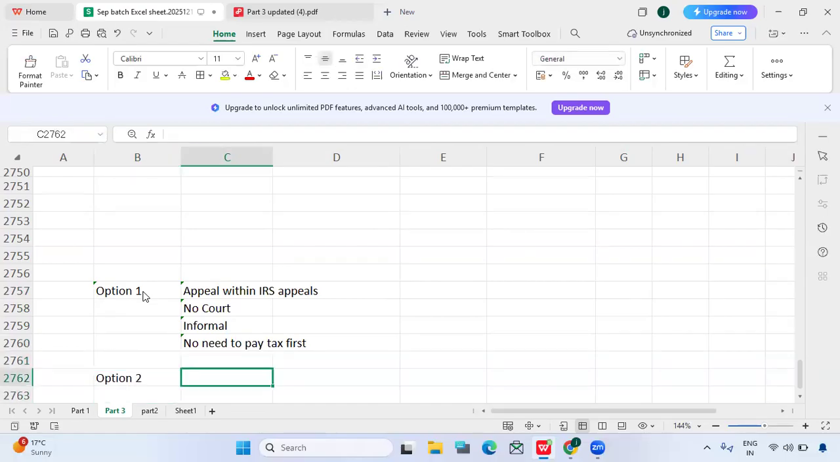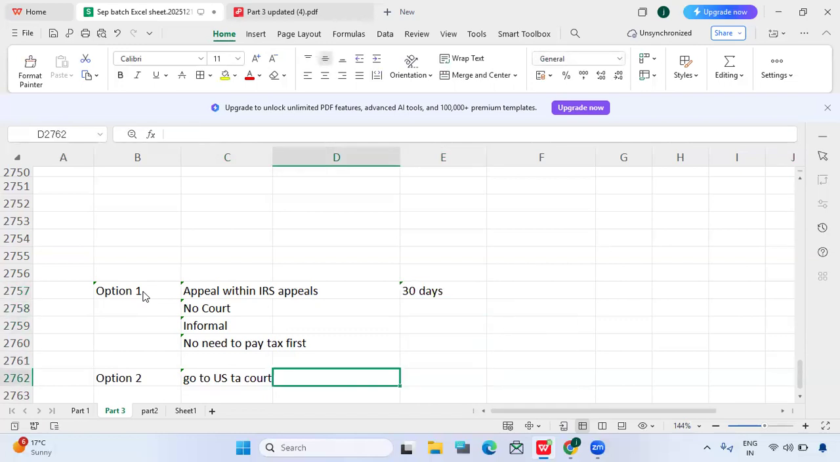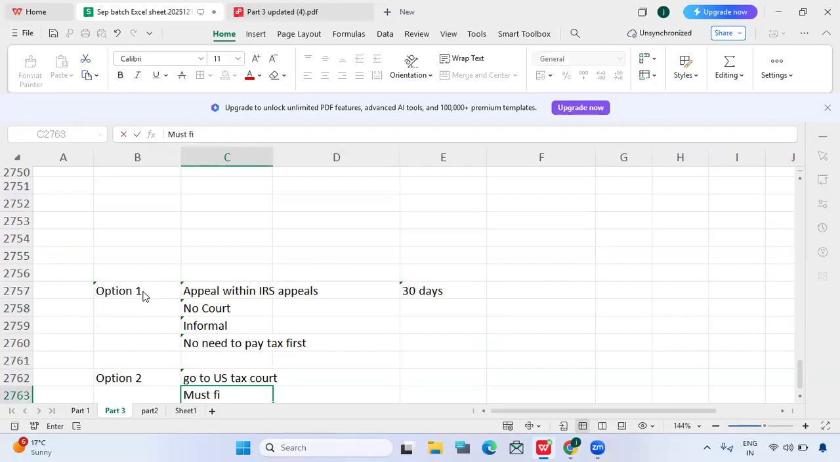Option two is to go to the US tax court. In this, how many days, guys? In the first one, how many days do we have from the date of notice? For appeal, it's 30 days, and for deficiency, it's 90 days. So to go to the US tax court, the taxpayer must file within 90 days of the notice of deficiency.